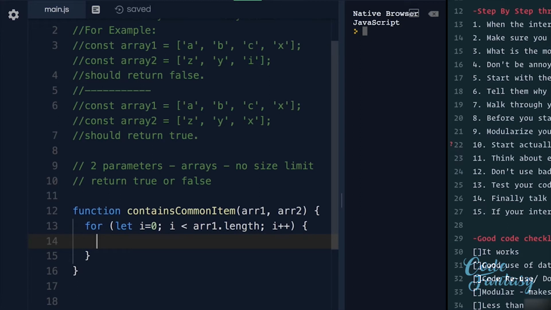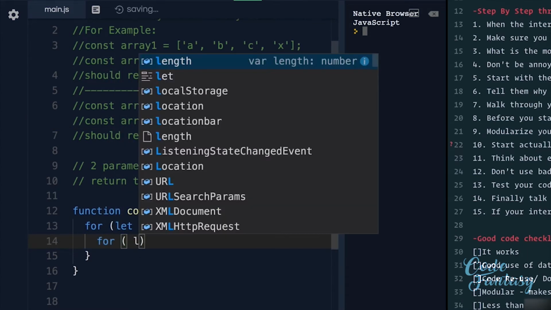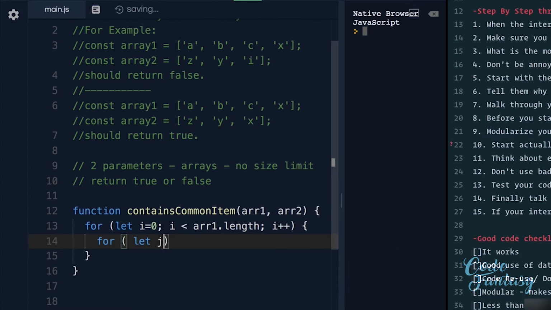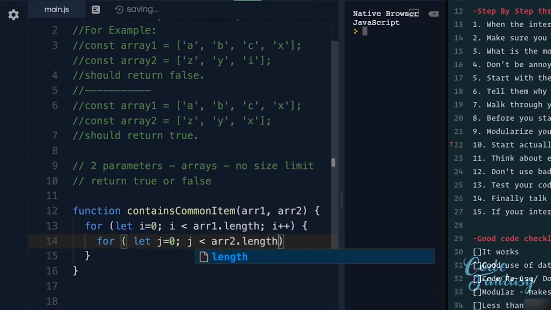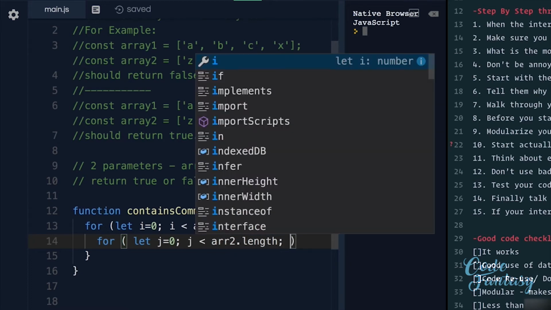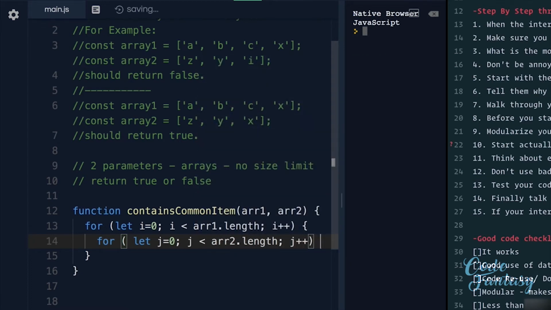And within this loop, we're going to have another for loop. So the first time around, we're going to grab A from the first array, and we're going to compare it to the second array, Z, Y, and X. So we're going to have a for loop here, and we'll have the same thing. This time, instead of i, we'll say j equals 0. And as long as j is smaller than array2.length, it's going to increment every time we loop through it.